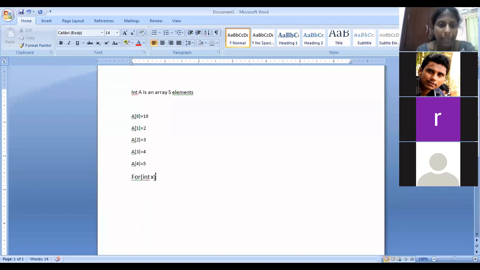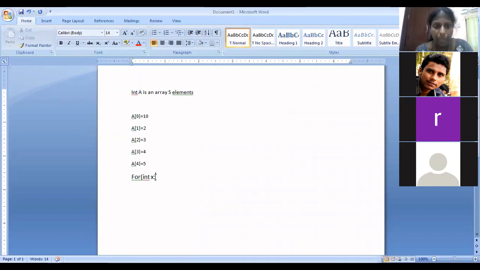So int x is a loop variable which holds one element at a time. It is not holding the index value, 0 or 1. x is going to hold the value of that element. First is the data type of the element, so it is int, since array A itself is of type int. x is any variable, you can use any variable.